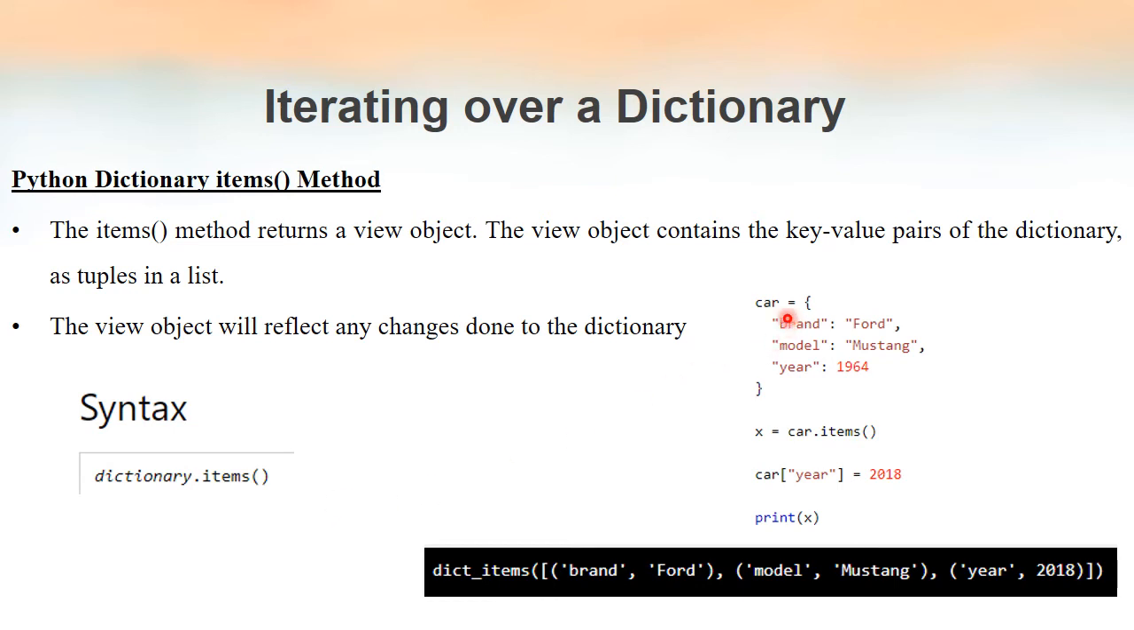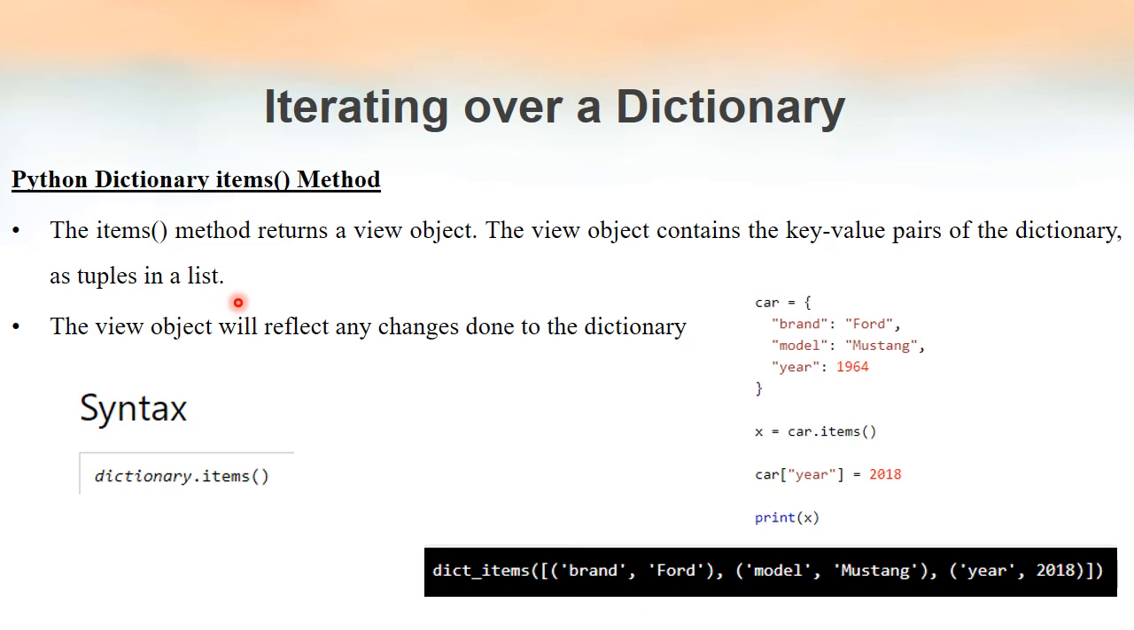We will see one example here. We have created one dictionary. The name of the dictionary is car, and there are several key value pairs inside it. Brand Ford, that is one key value pair. Model Mustang, that is another key value pair. Year 1964, that is another key value pair. And see, we are using the items method. The items method is returning a view object of this dictionary, and that view object is inside the variable x.